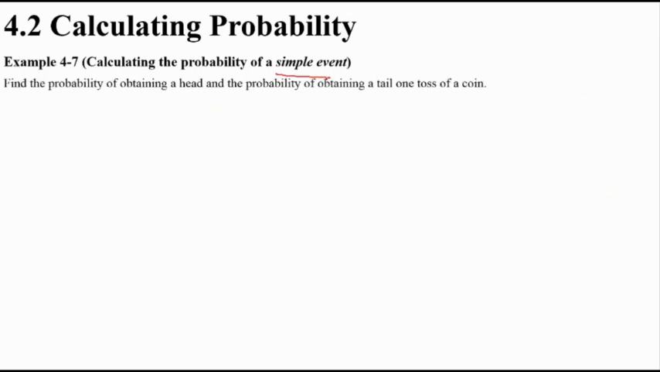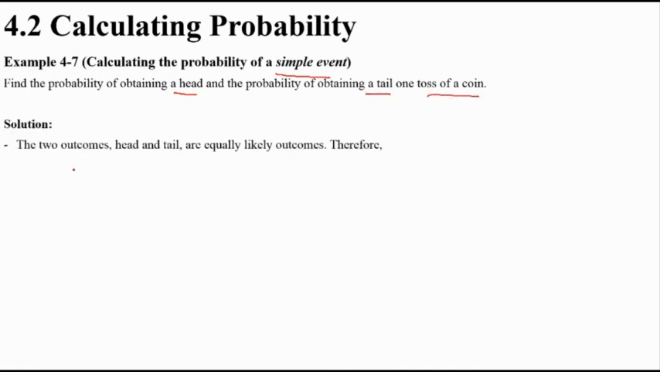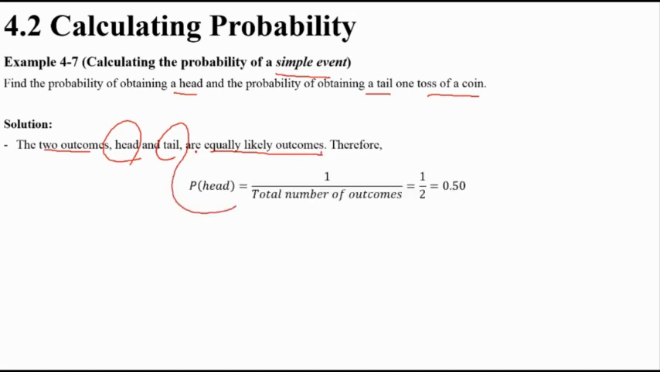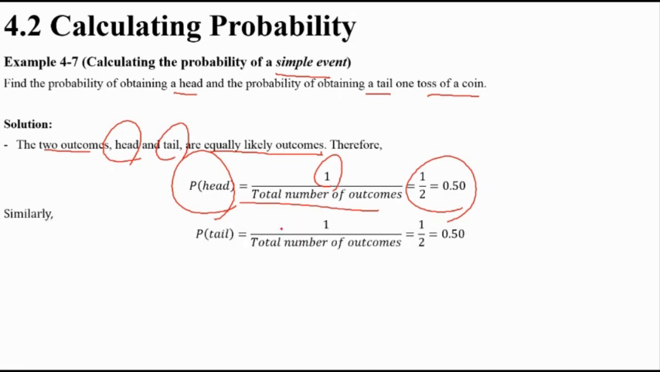Alright, maybe we look at some examples. We're talking about simple events. Find the probability of obtaining a head and the probability of obtaining a tail when tossing a coin. There are 2 outcomes, head and tail, equally likely, 50-50. For head, 1 outcome over the total number; similarly for tail, 1 over 2, so 0.5.